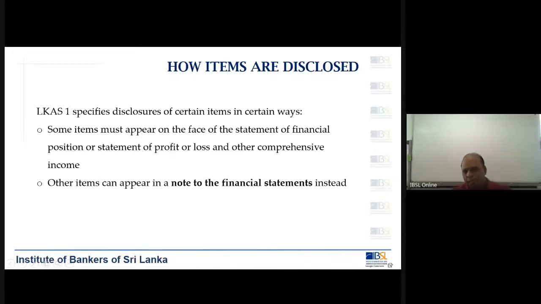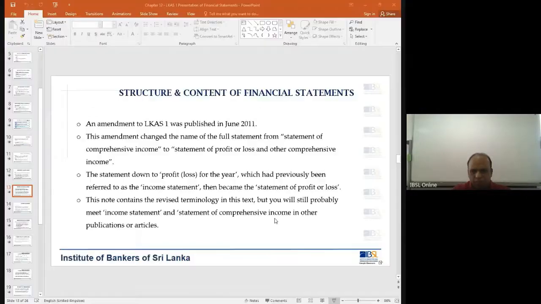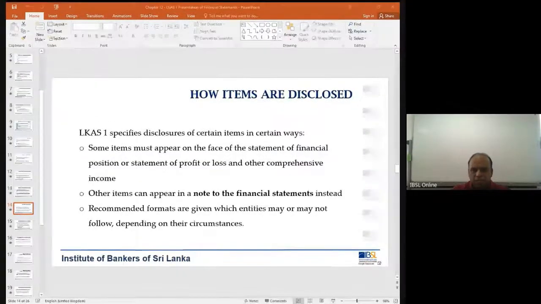So now in the exam, you need to know that certain items will have to be there in your financial statement. Now, what does it mean? It is on the face of the statement of financial position or profit or loss. What you see here, this is the face, because this is called the income statement.